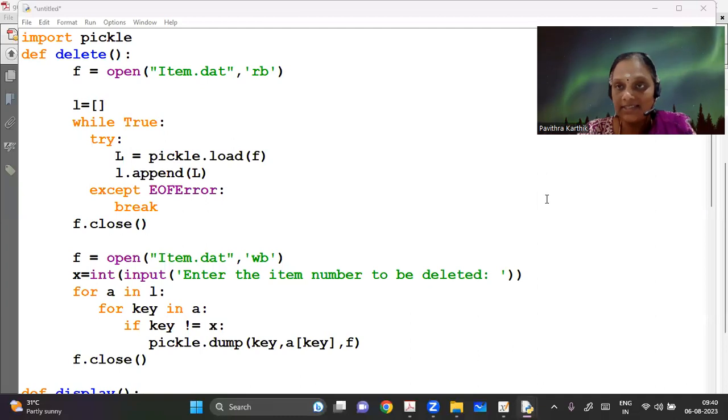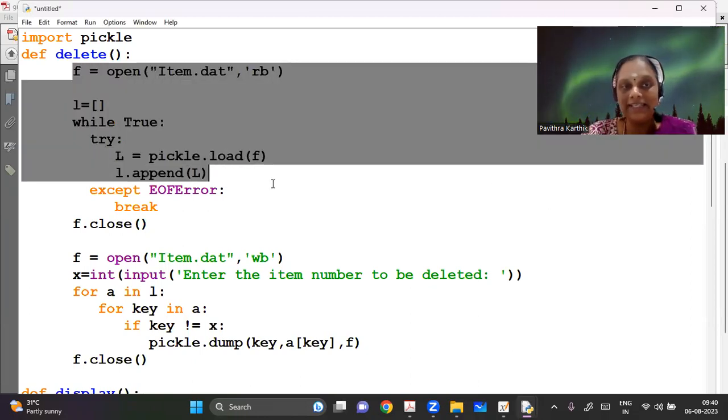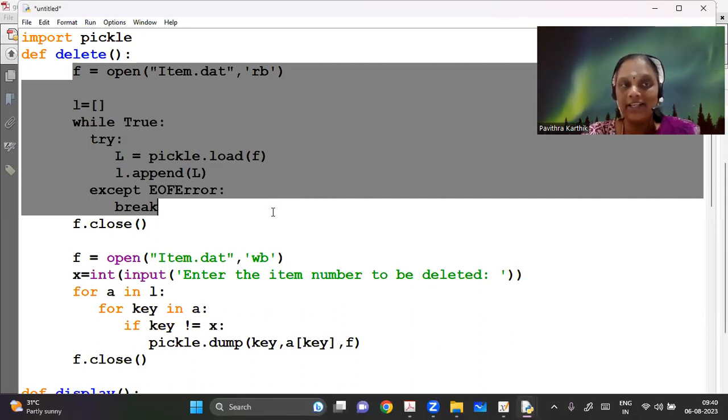So I'm in lab exercise 6, the deletion of a dictionary based question. I'm taking the same file, item.dat. What are we trying to do here? What is the logic? We are going to first open it in read mode, load all the details and close the file. So all the details are now in the dictionary.